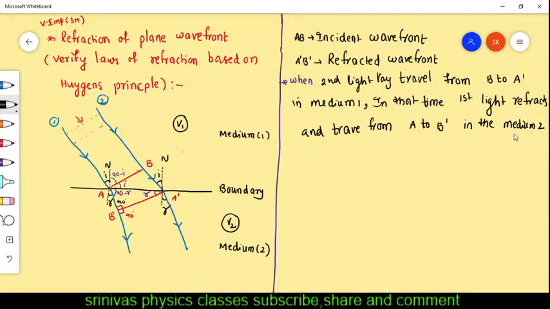Once again, you see the diagram, the arrow cursor is moving. When the second light ray moves from B to A dash, in that time the first light ray refracts. When the second light ray is at B, the first light ray is at A. The second light ray starts moving and the first light ray starts moving. The second light ray goes from B to A dash and the first light ray moves from A to B dash. That only I am giving. When the second light ray moves from B to A dash,